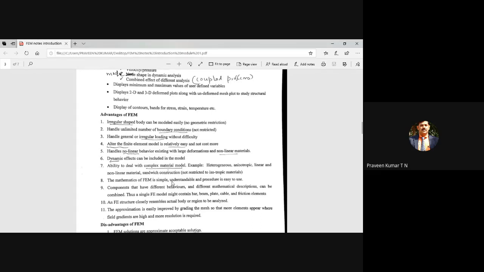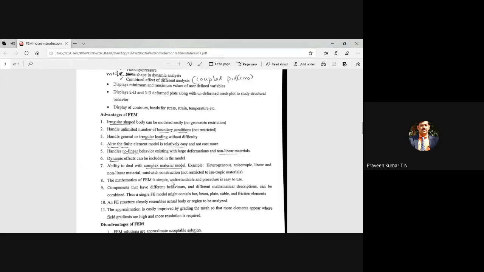Compared to those methods, the mathematics involved in FEM is simpler, though still slightly complex. Even some professors doing a PhD who wrote this FEM exam felt the mathematics of FEM is complex.